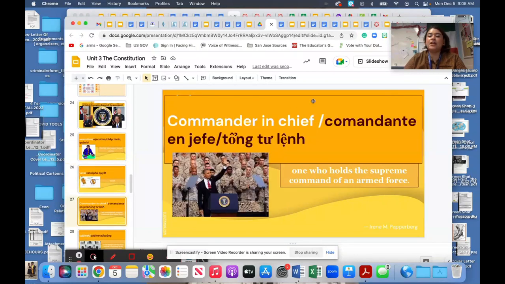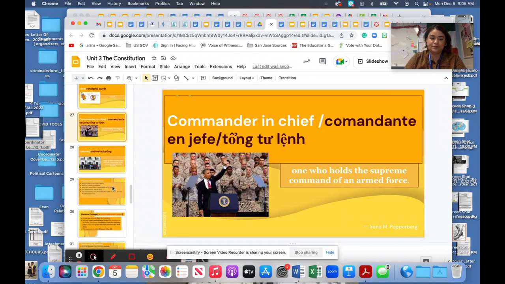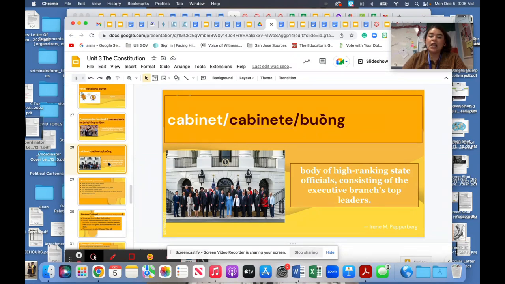Commander in chief is the one who holds the supreme command of an armed force. The president is the commander in chief. He is the head person of the military. And then we have the cabinet, which is the body of high-ranking state officials, consisting of the executive branch's top leaders. The president chooses the people he wants to work with. These people guide him and give him advice in running the office.